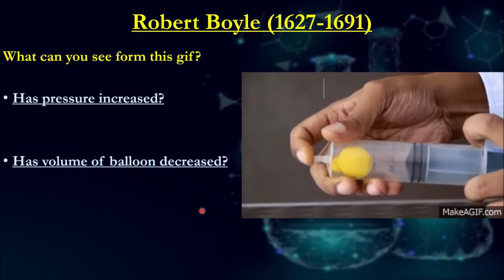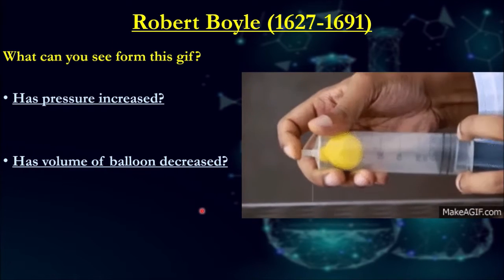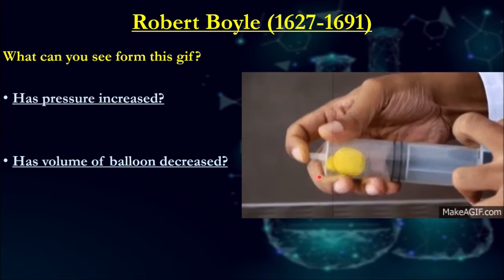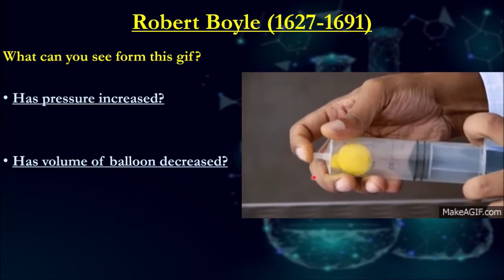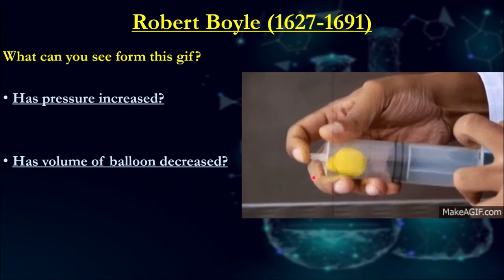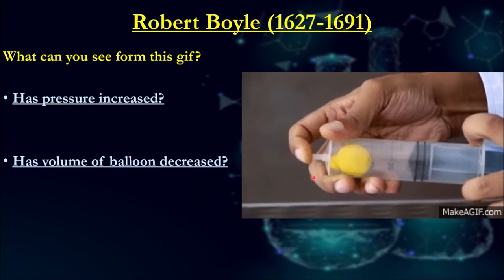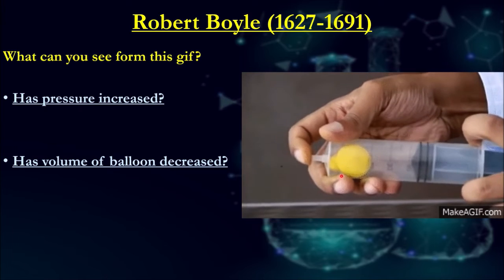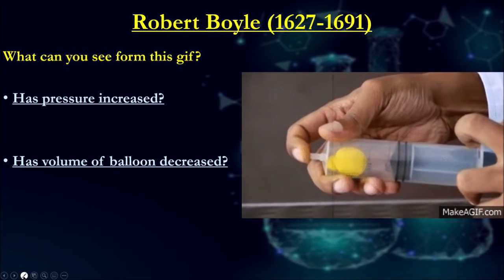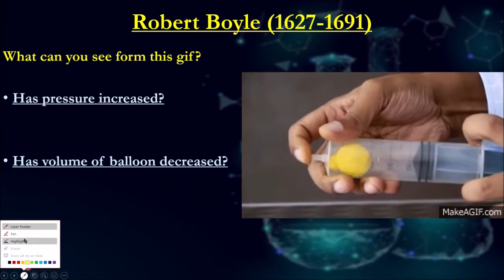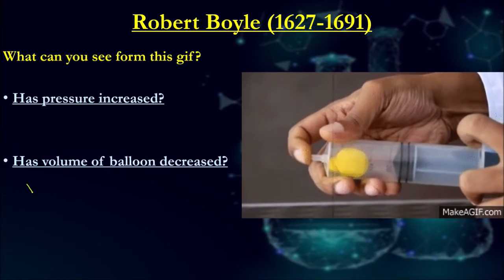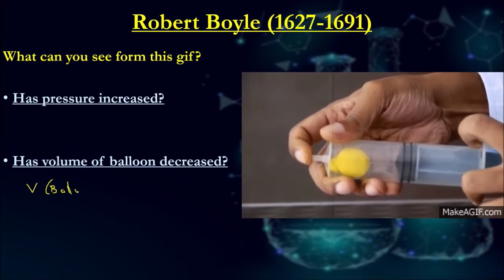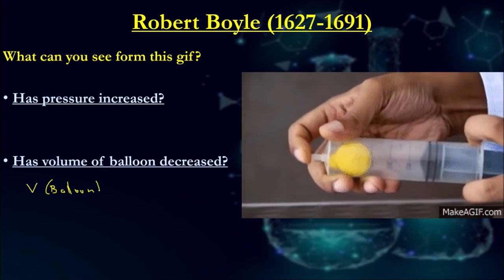So let's have a look at this little animation here. We have a balloon and a syringe. We have a person who has placed his finger over the opening of the syringe to create a closed system. What can you see that's happening on the balloon? Well, firstly, I can see that the volume of the balloon is decreasing.